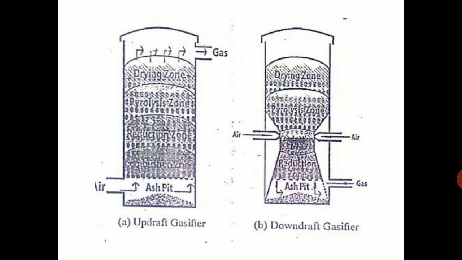So you can see the updraft gasifier, a simple sketch is given. Okay, air is supplied. First is combustion, then reduction, pyrolysis, and drying zone, and you get the gas. Now in the first diagram, the left diagram, you can see everything is moving up. So this is known as updraft gasifier. And in the second case, the air is supplied from the top and gas is taken from the bottom. This is known as downdraft gasification.